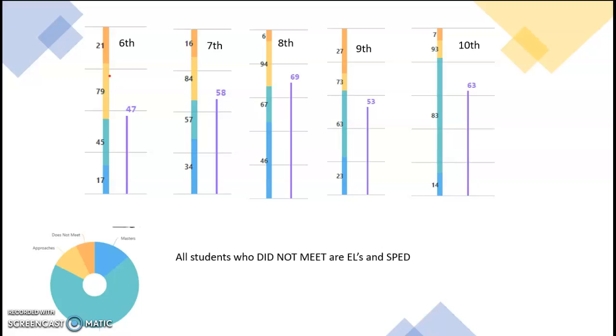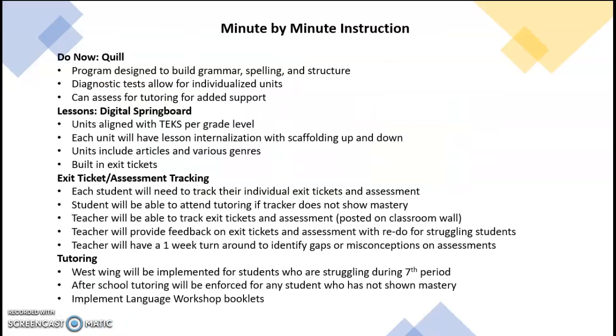So we need to start looking at what we need to do as teachers, as facilitators, as administration to start closing those gaps. We need to include programs that better support those students, with tutoring, or a language workshop where they're able to better understand spelling, sentence structure, and grammar that we need to focus on.